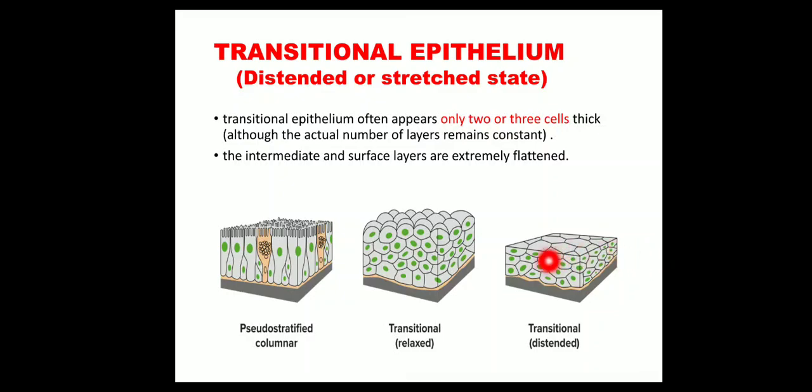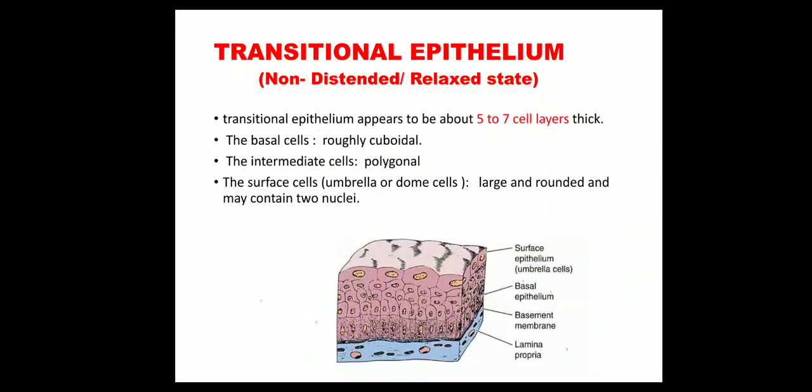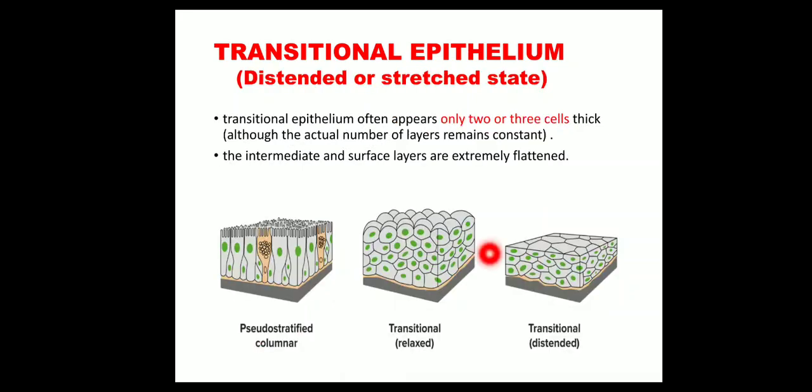As you can see, this is the relaxed state with multiple layers, and this is the distended state of the transitional epithelium. The number of layers remains constant, but they appear flattened, as if they are only 2 to 3 cell layers thick.